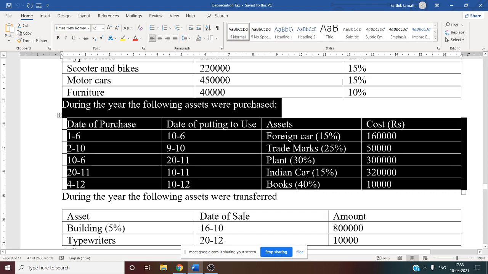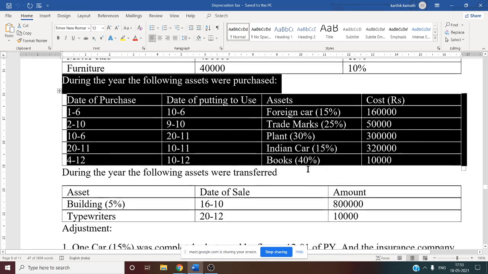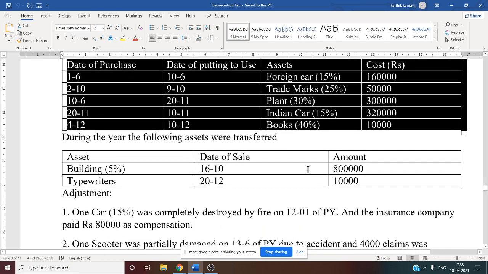So there are five purchases made, and along with that the rate is also given. For car it is 15%, trademark it is 25%, plant 30%, and book 40%. So now after that there is a sale.